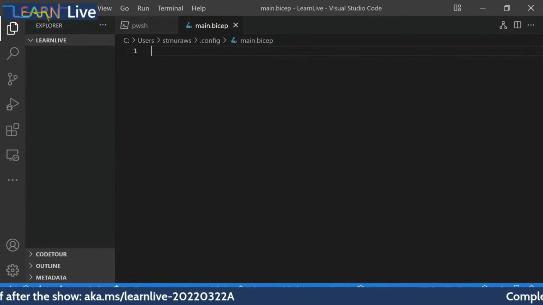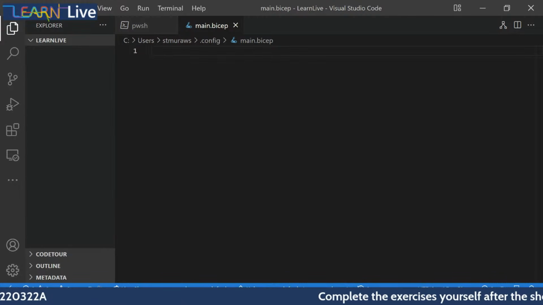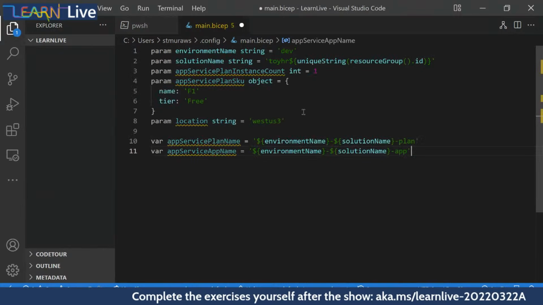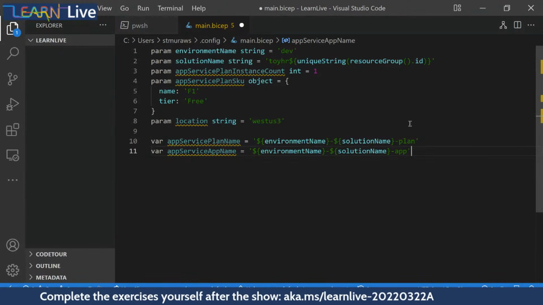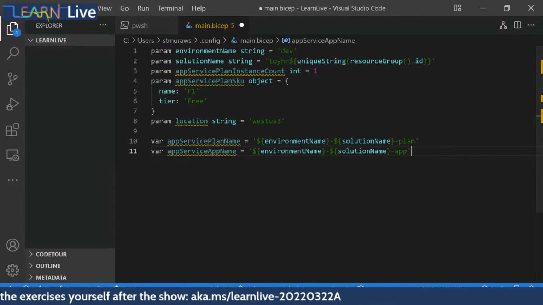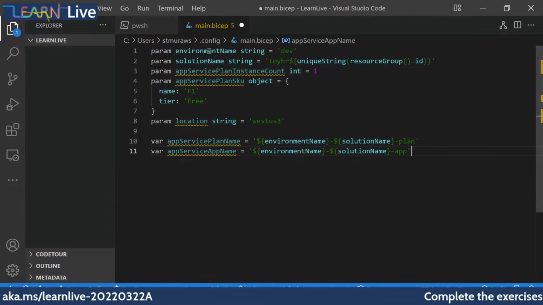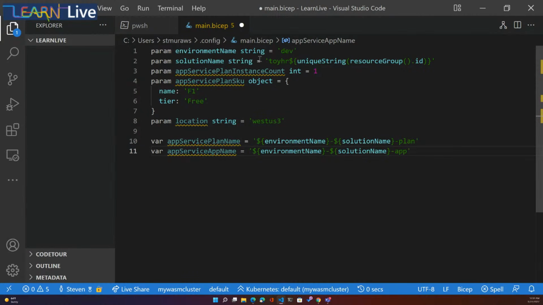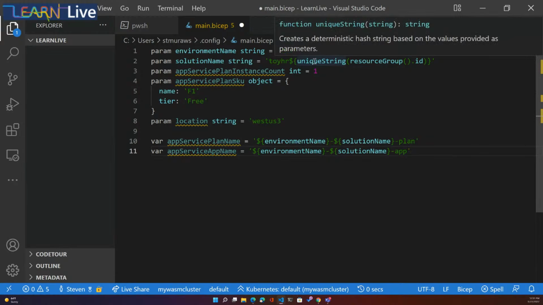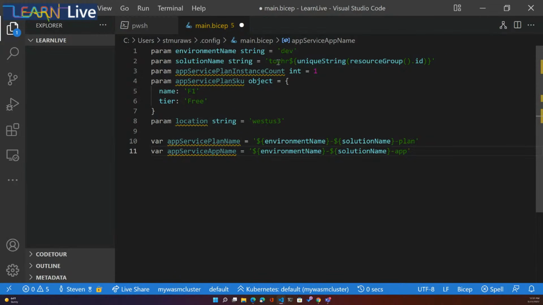Now, for the sake of time, and because it's also provided for us in the Learn module, we'll do a little copy paste here to get us started. This is the start of our template. And you can see we've got a number of parameters defined. And Will, do you want to tell us a little bit about some of the stuff that we might be seeing here, for example, the solution name? Something that might be happening?